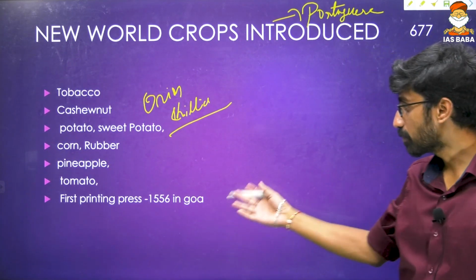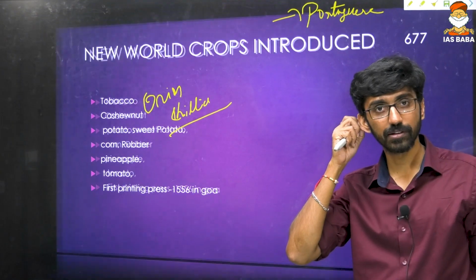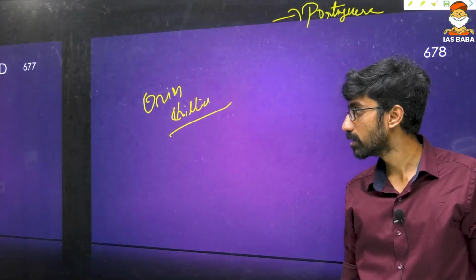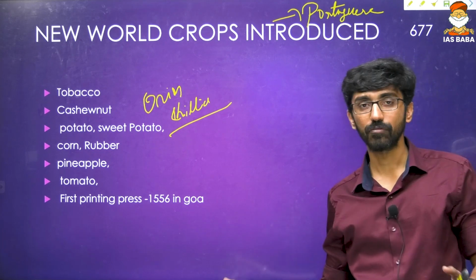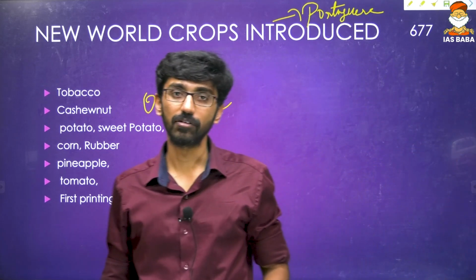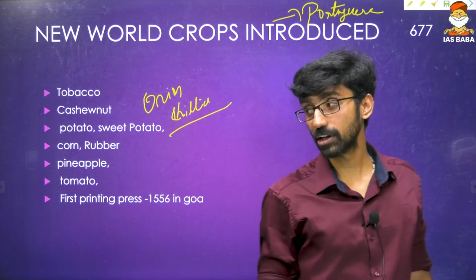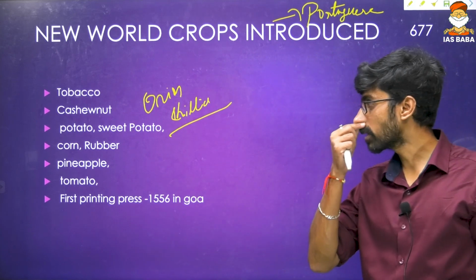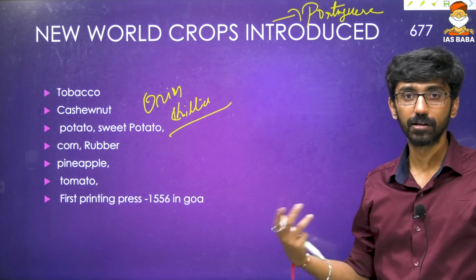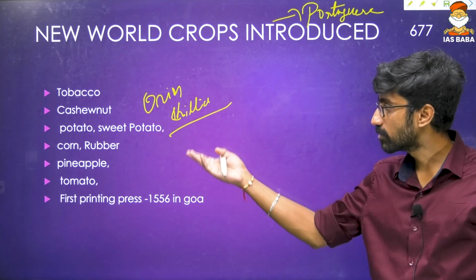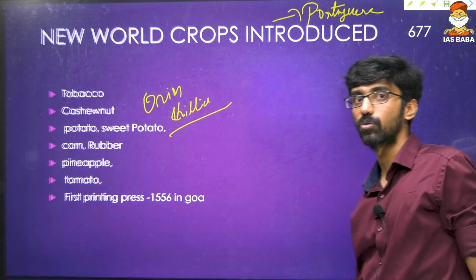Then, of course, the printing press was also brought to Goa in 1556. This was introduced by the Portuguese majorly in and around the 16th and 17th centuries, majorly the 16th century. So the first printing press in Goa, and some major products that we are using have become part of our daily diet. All these are part of our daily diet even today. So, new crops.